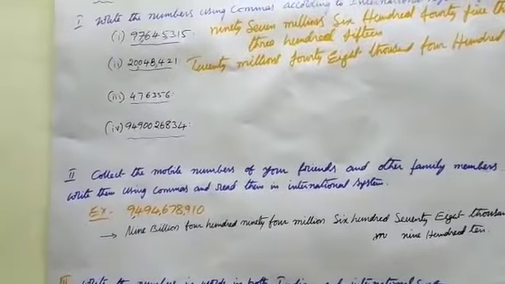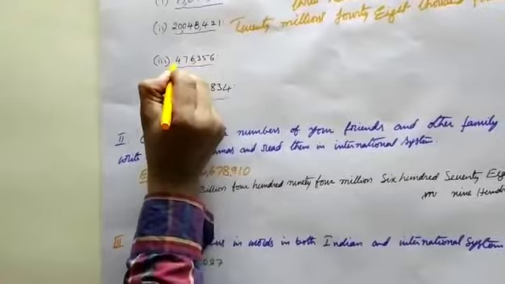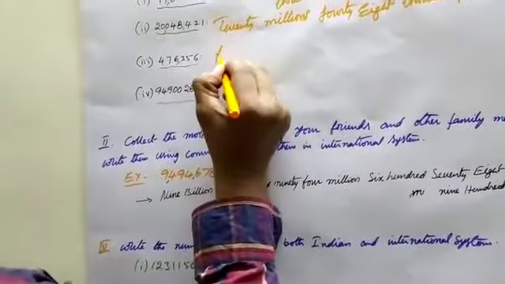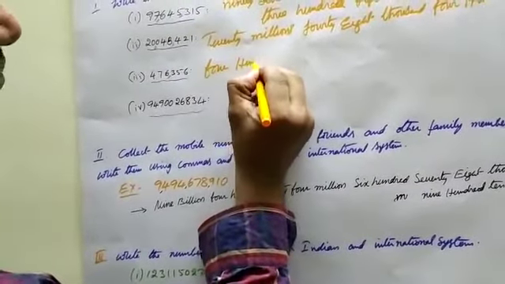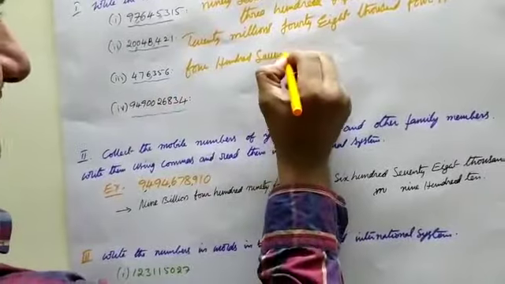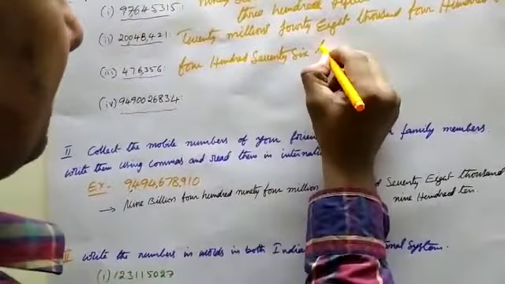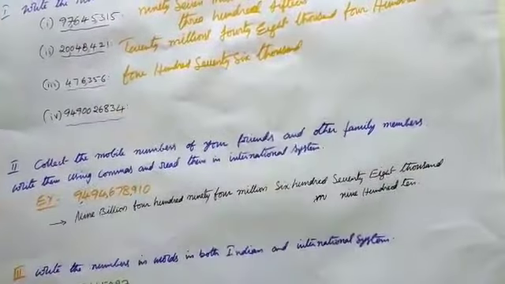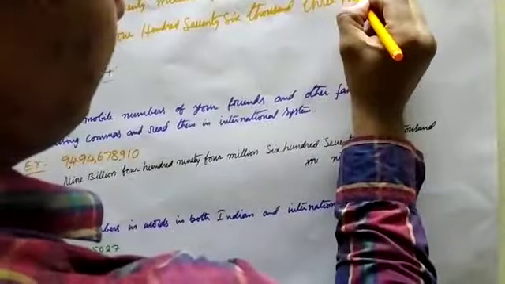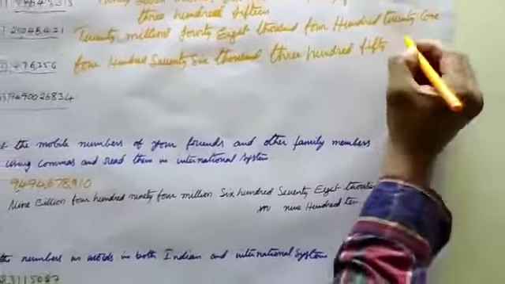Like this. See, at the same time, divided with commas, like 476,000, 356.